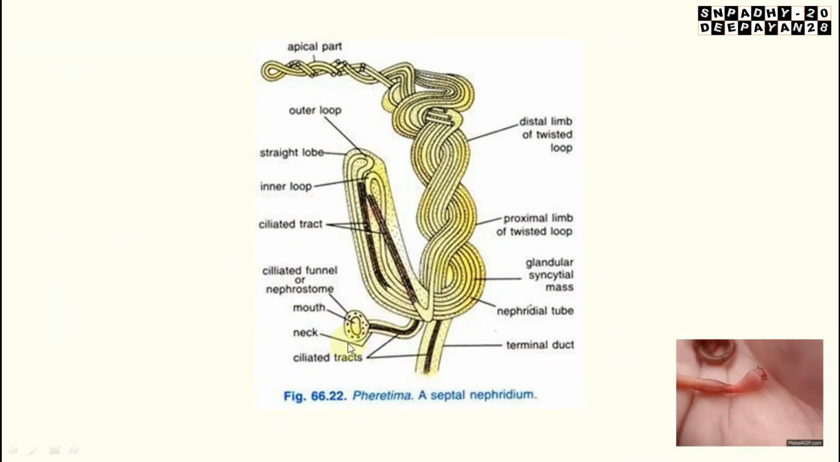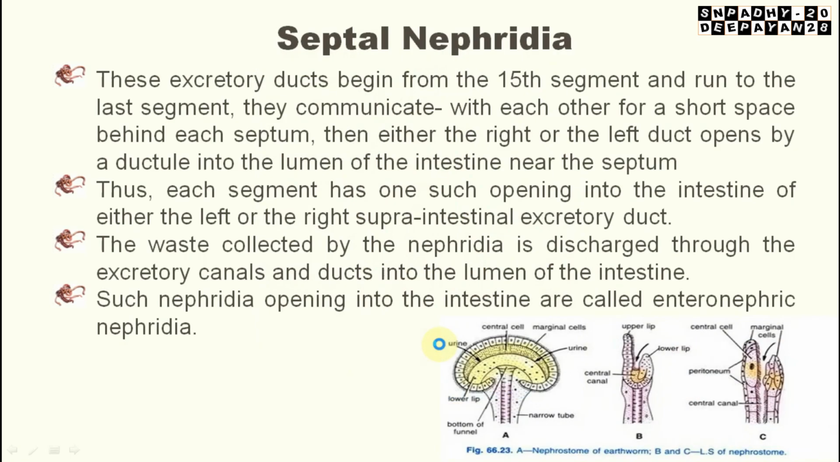Here you can see this is the mouth, this is the neck. Like this it is arranged. Again it ends at the terminal duct. This is the body, this is the mouth, then the neck, this is the whole body, and this is the terminal duct. Here you can see in this picture.